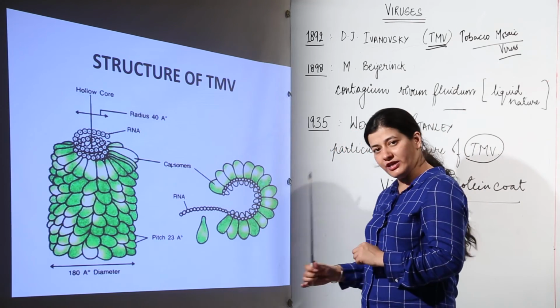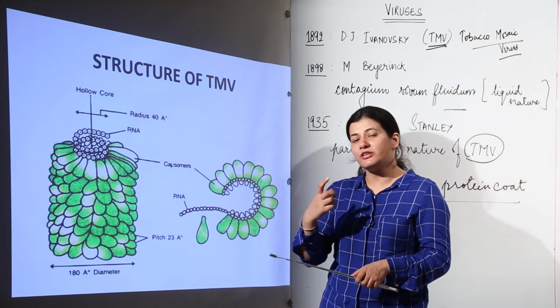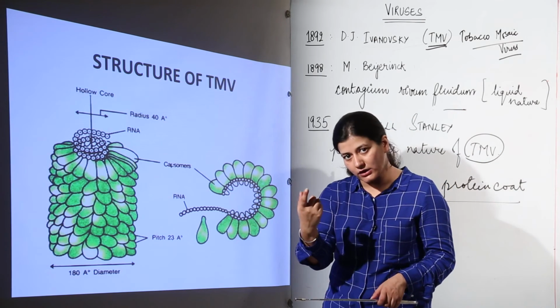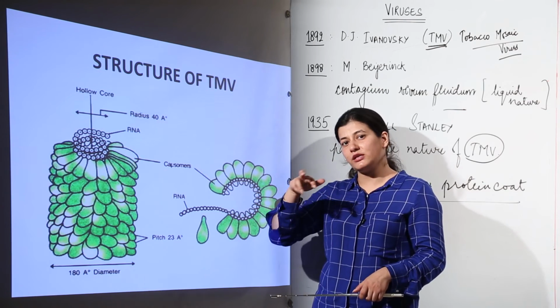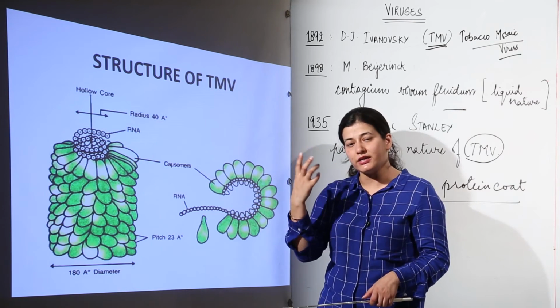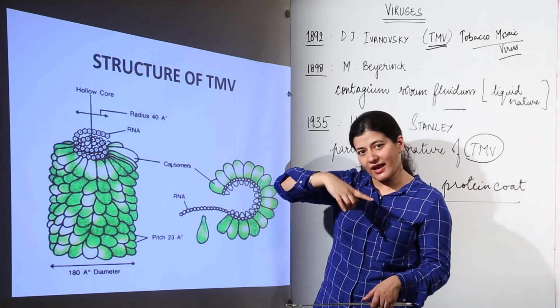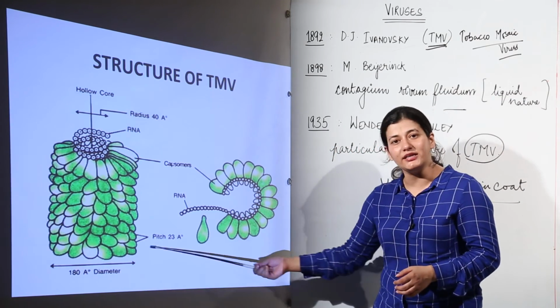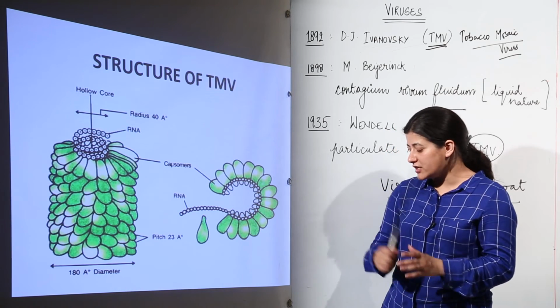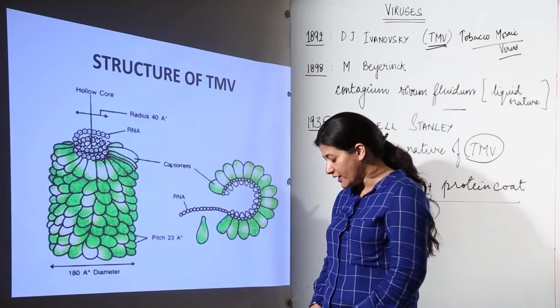The pitch of each helix. Now what is the pitch? Pitch is after how much angle or degree it is going to take the turn. Suppose you are climbing stairs which are helical. After how much distance an entire helix is completed, that is known as pitch, and the pitch happens to be 23 angstrom. So this is about the structure of tobacco mosaic virus.